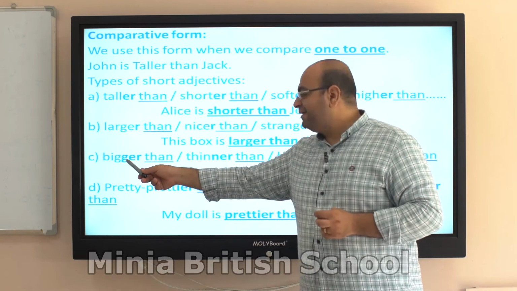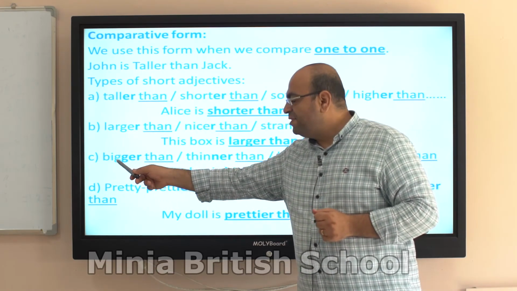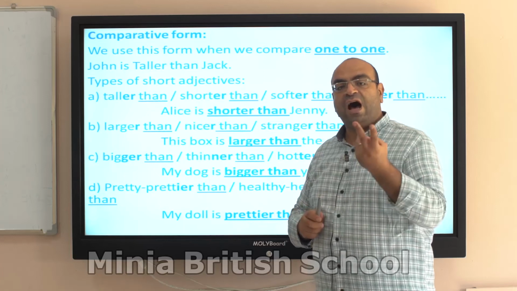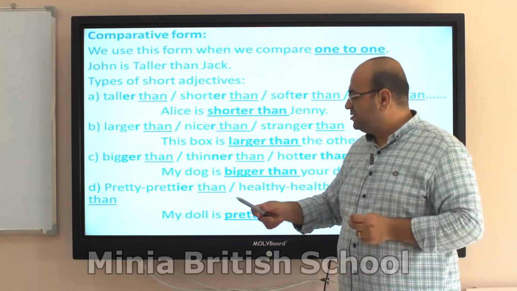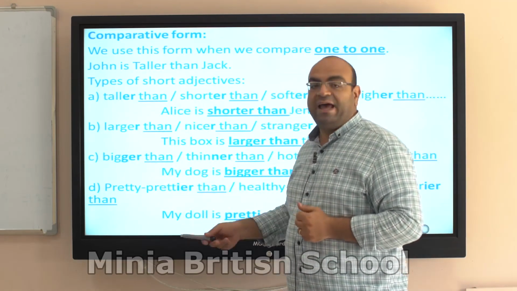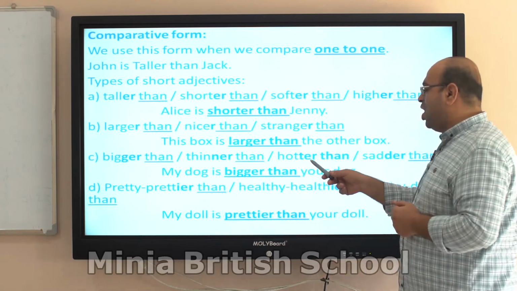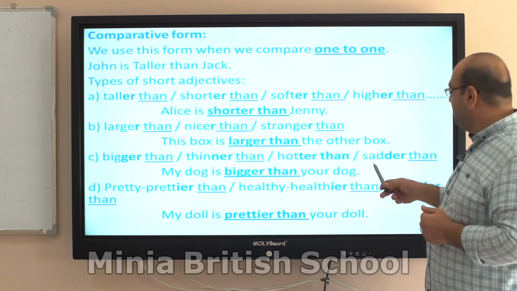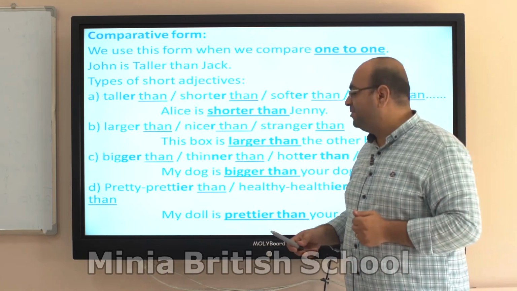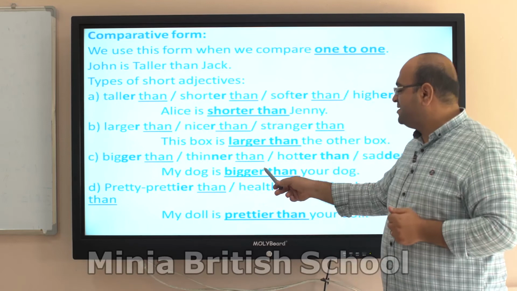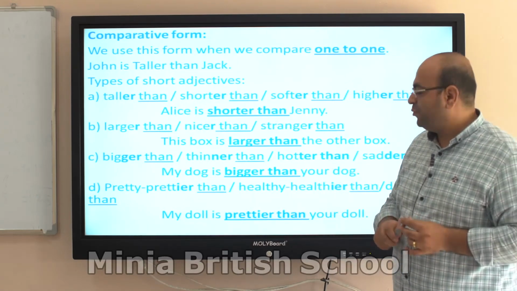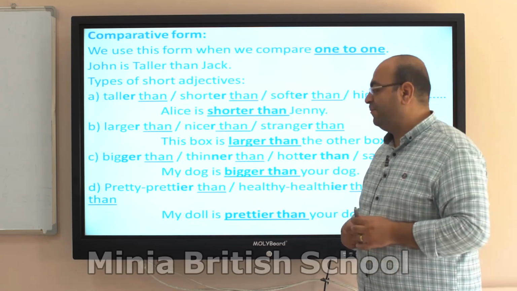What if it ends with a consonant, but there is a short vowel before? I will double the consonant. Big, bigger than with double G. Thin, thinner than with double N. Hot, hotter than with double T. Sad, sadder than with double D. My dog is bigger than your dog, with double G. Don't forget, it's very important.